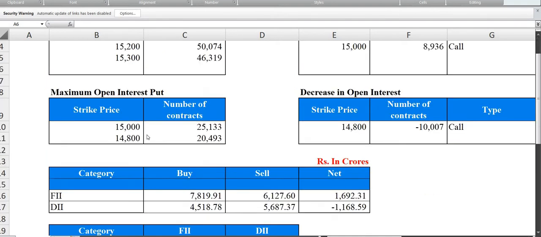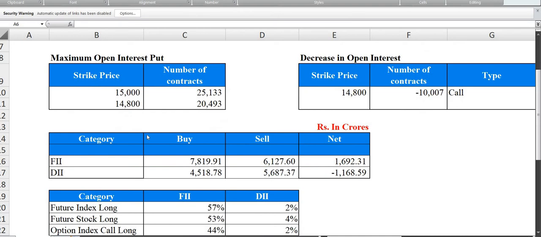Now on the institutional data front, today FIIs were net buyers. After 9th of March, it's been a long time since they have bought. They last bought on 9th of March, and only today they have bought again, for 1,692 crores, and DIIs have sold.